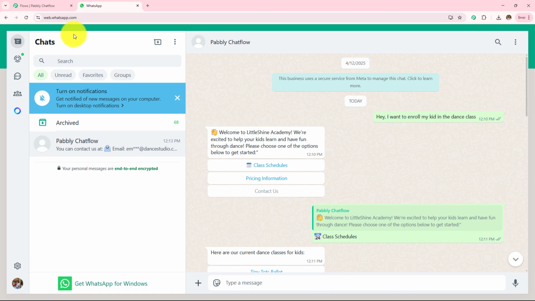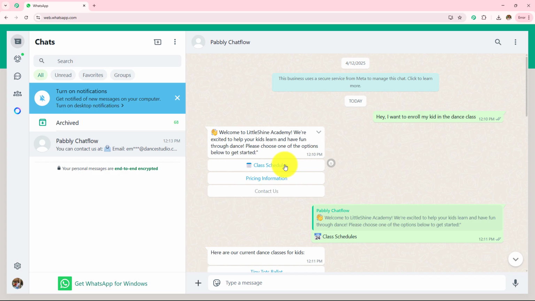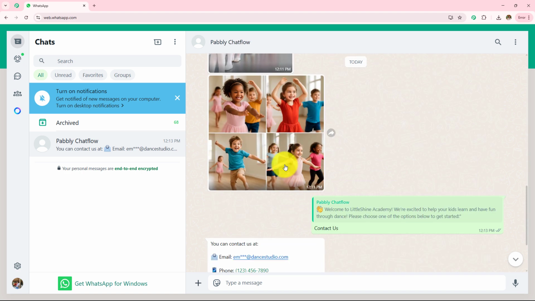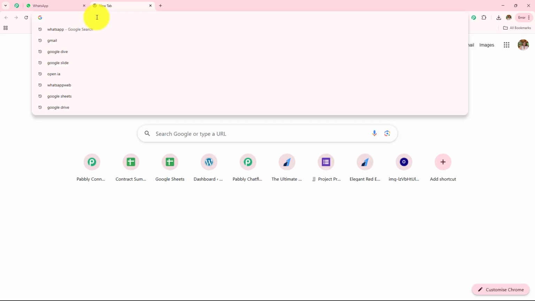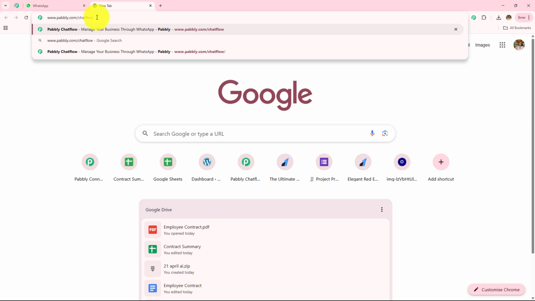And now to learn how to create this, let's start creating this WhatsApp chatbot from the beginning. In this video, we are going to see how to create a WhatsApp chatbot for Kids Dance Studio business. For this, we are going to create a WhatsApp chatbot with the help of Pabbly Chatflow, and to visit Pabbly Chatflow, we simply need to write